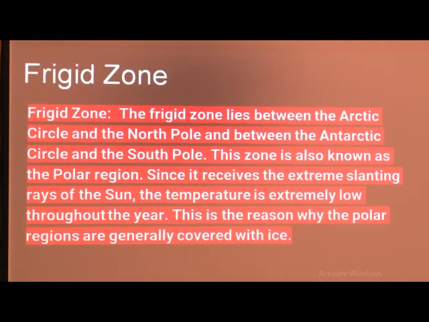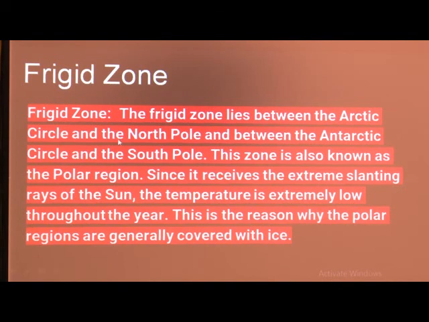Next, frigid zone. The frigid zone lies between the Arctic Circle and the North Pole, and between the Antarctic Circle and the South Pole. This zone is also known as the polar region, since it receives the extreme slanting rays of the sun. The temperature is extremely low throughout the year. This is the reason why the polar regions are generally covered with ice.